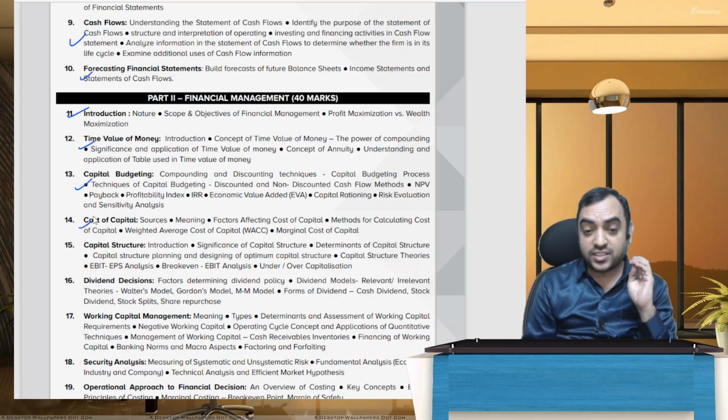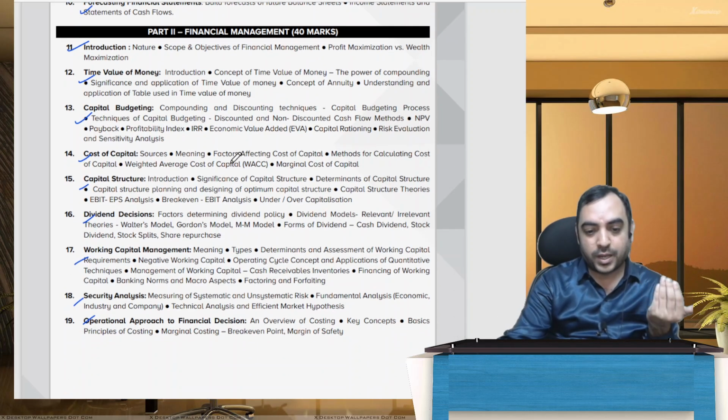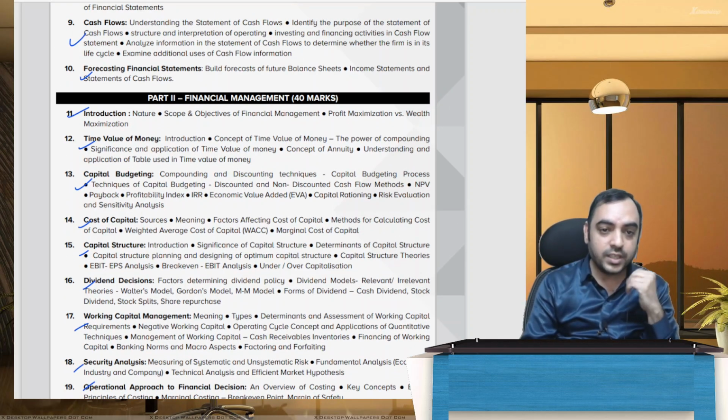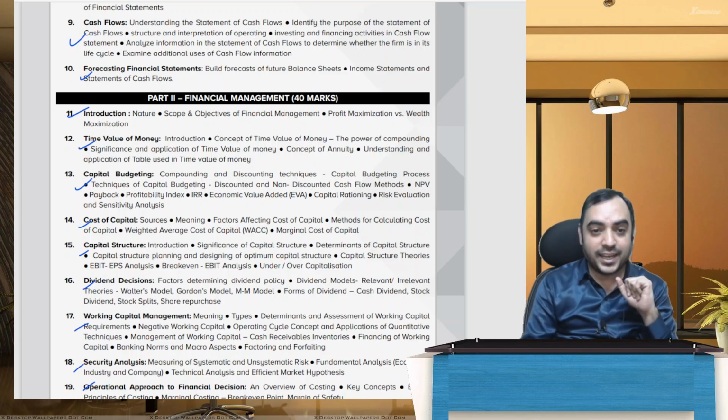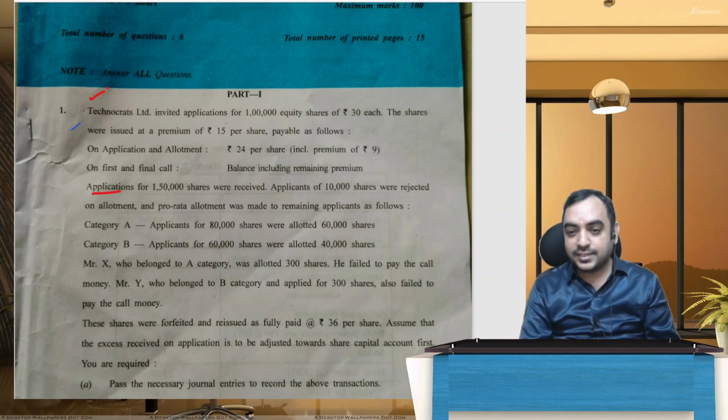Yes, problems will be asked. Cost of capital, capital structure, dividend decisions, working capital management, security analysis, and the operational approach, which is primarily a little bit of your management accounting from the old syllabus. Costing is what it is popularly called. But anyway, you have these 19 broad chapters. This is just for your recap purpose.